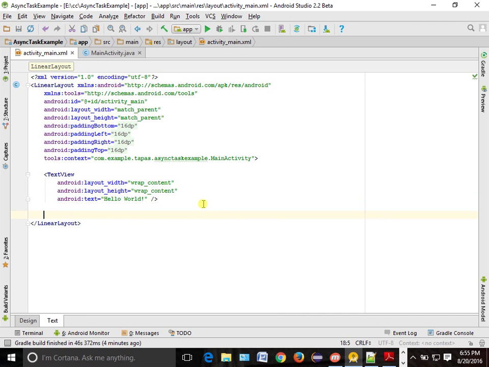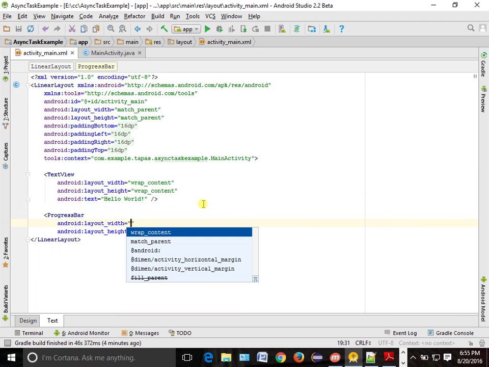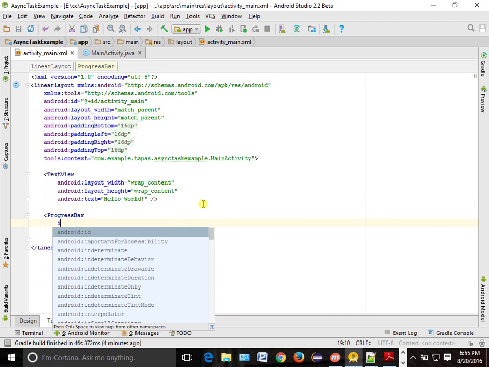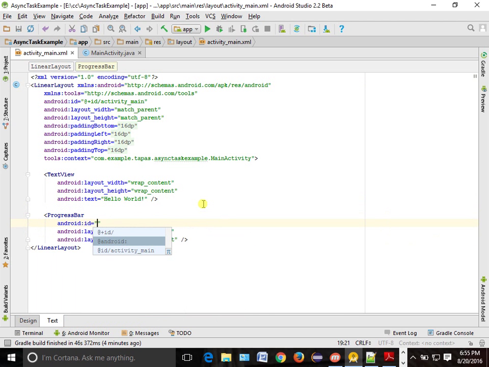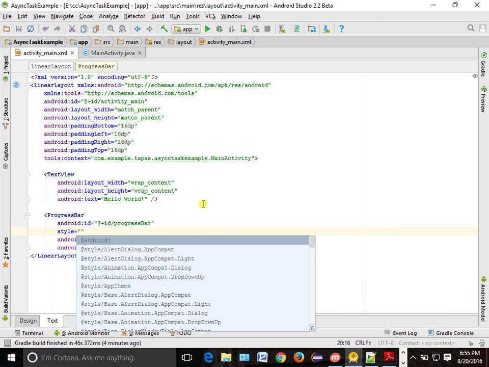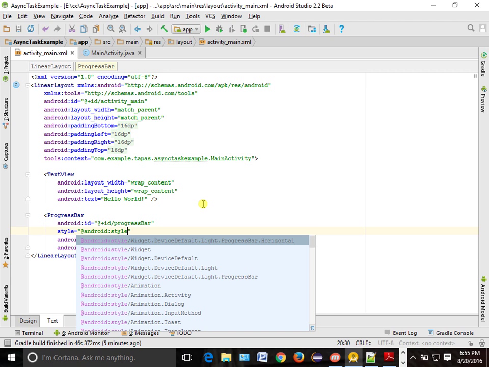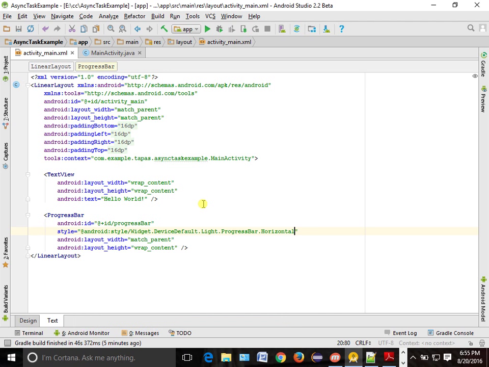Below that, what do you want to do? You want to have a ProgressBar with match parent or wrap content. You want to give an ID. How to give an ID? @+id/progressBar, something like this. You have to give a style, @android:style, this one, progress horizontal. We will use it.